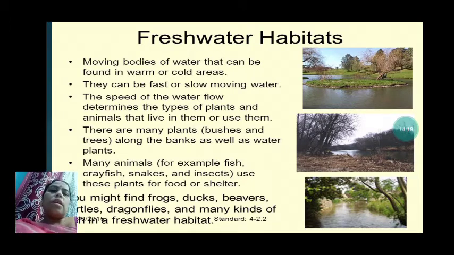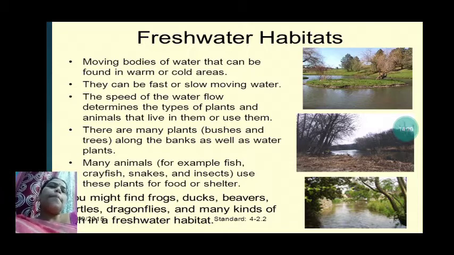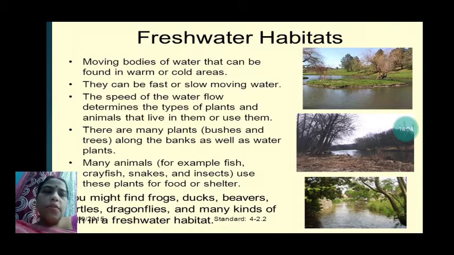If the water flow is high or fast, the animals will be different and the plants growing there will be different, compared to the place where there is less flow of water or the speed is slow. There are many plants, bushes and trees along the banks as well as water plants.